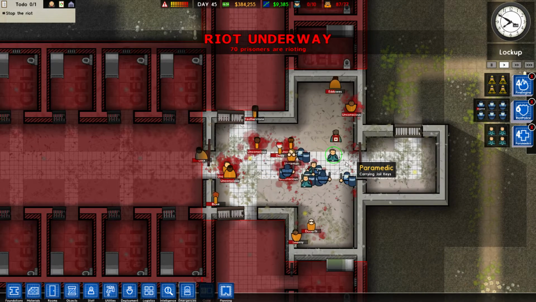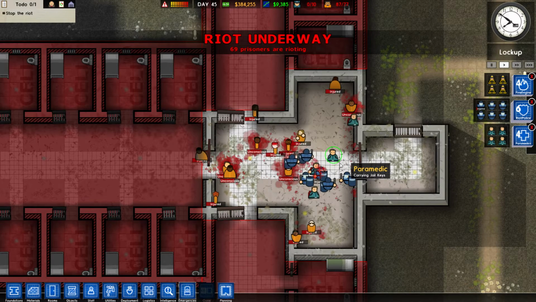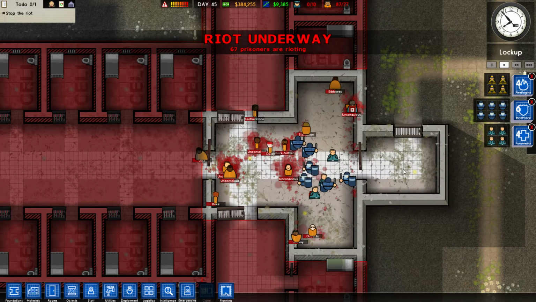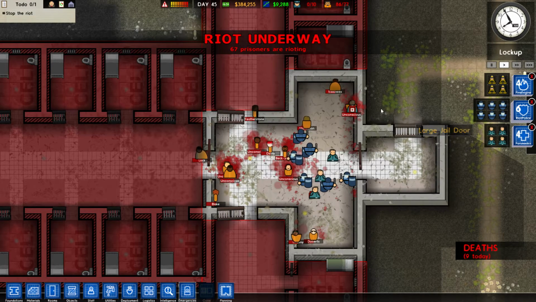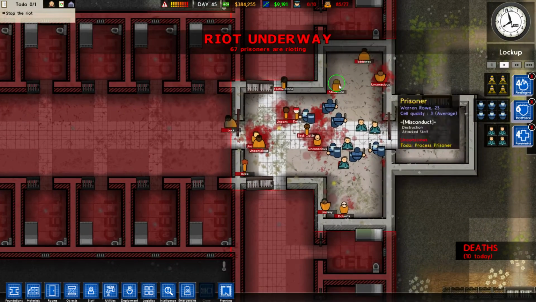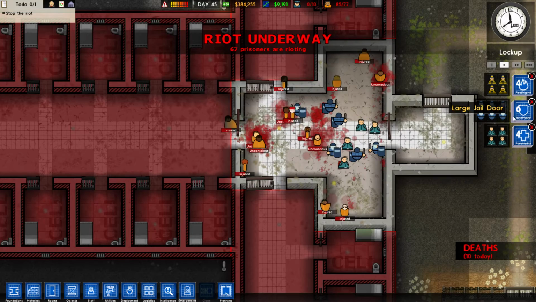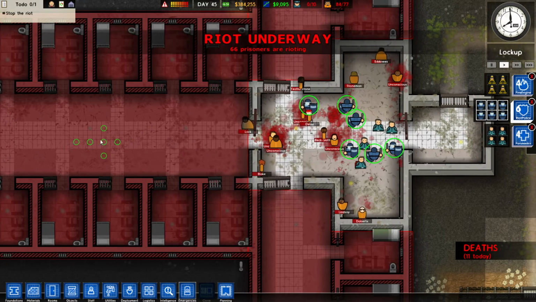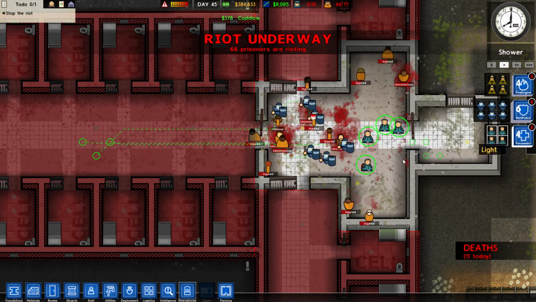Oh, look out for Stone Man. Give him the beating. Give him the beating. It's quite violent, really. But, you know, hey, they started a riot. They've got to face the consequences. Don't heal this guy up. He doesn't deserve it. These guys are injured, but they're not necessarily unconscious. But I guess maybe they're injured enough to not riot.